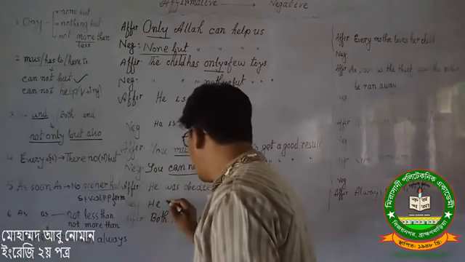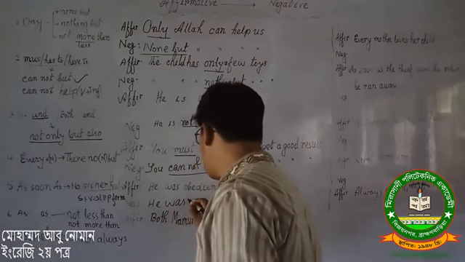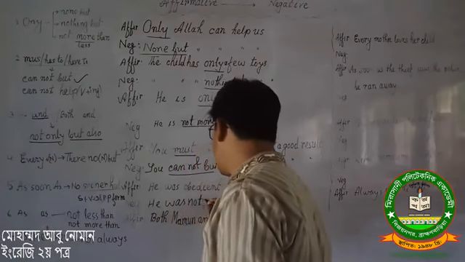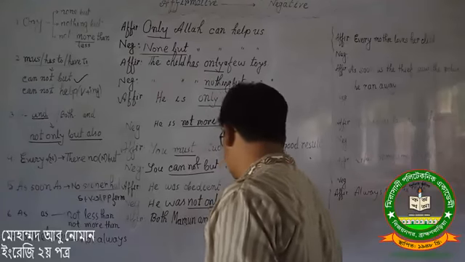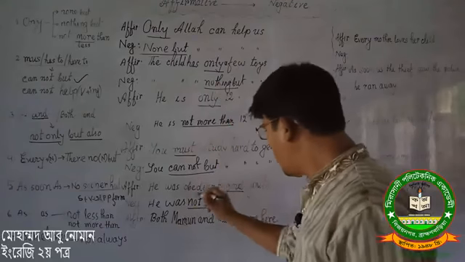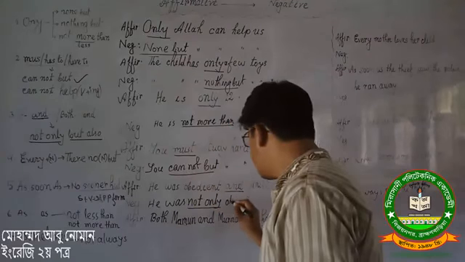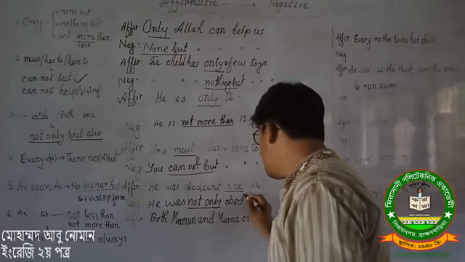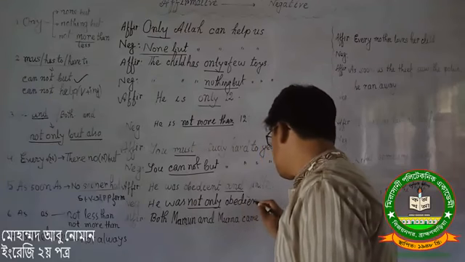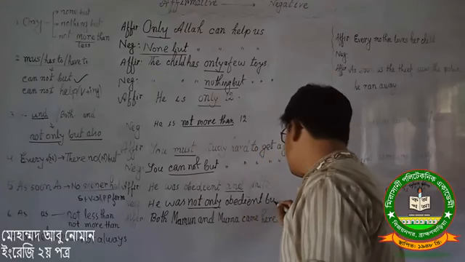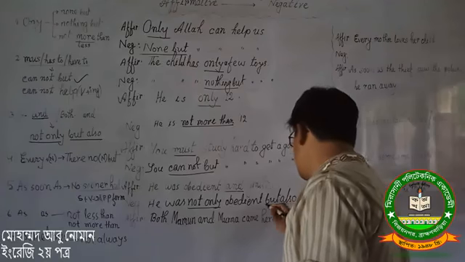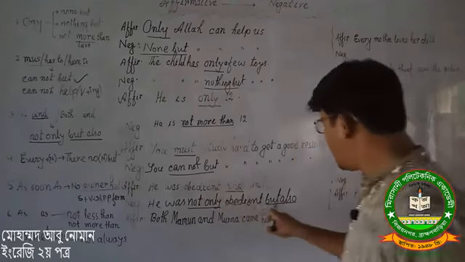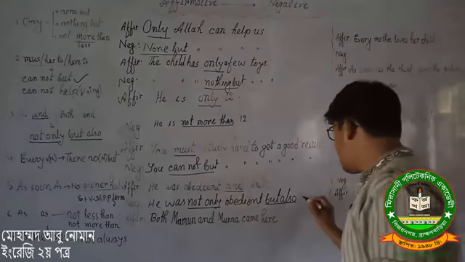He was not only obedient but also gentle. Instead of and we have written but also gentle.